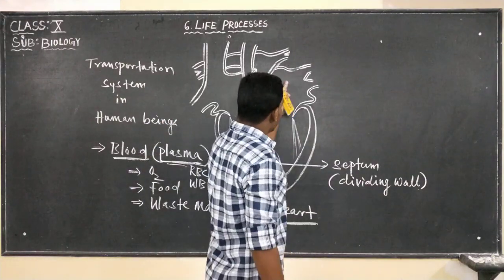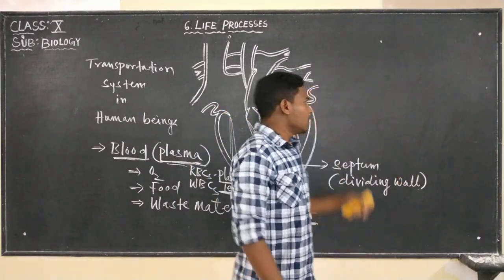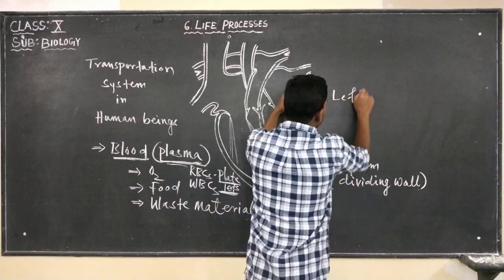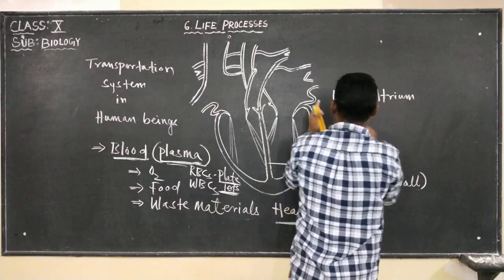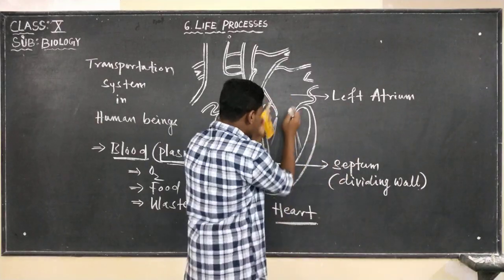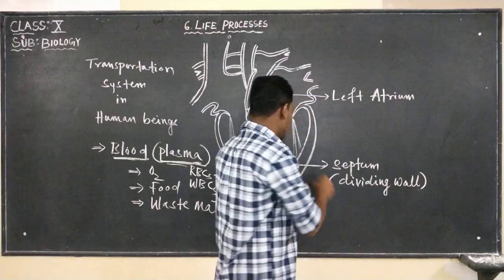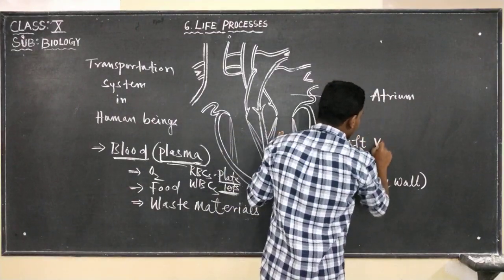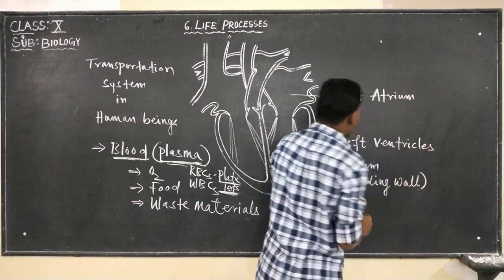Since this chamber is present towards the left side, we call it the left atrium. And the one below, since it is again towards the left, is known as the left ventricle.